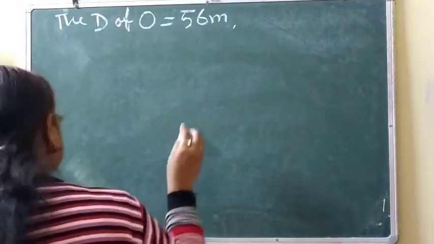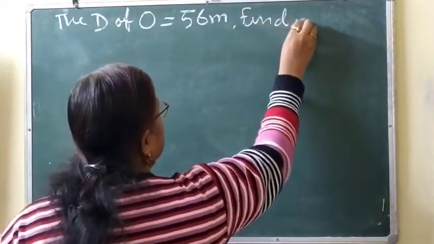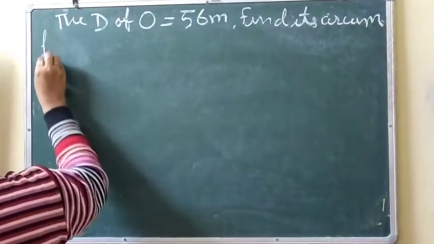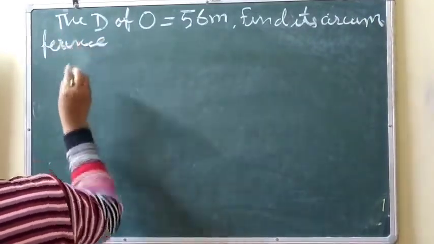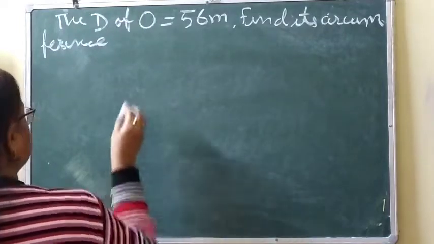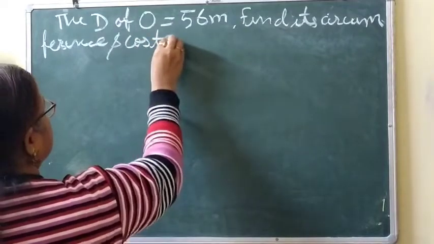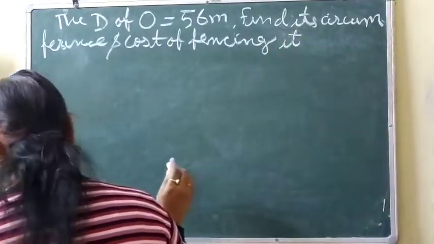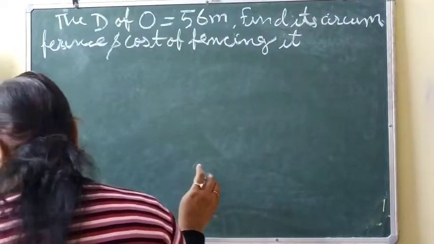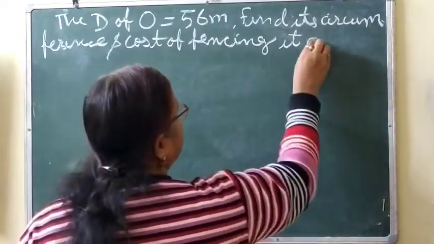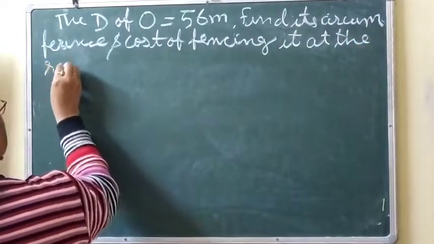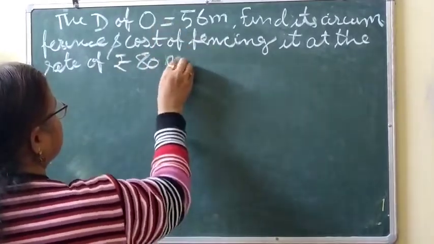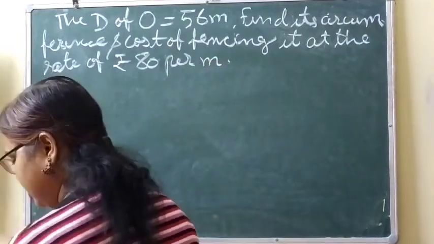Find its circumference and the cost of fencing it at the rate of rupees 80 per meter.